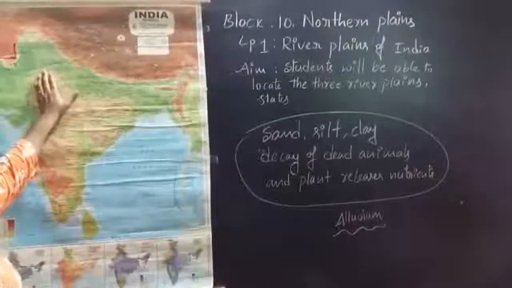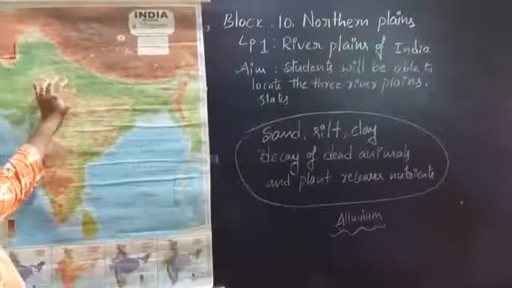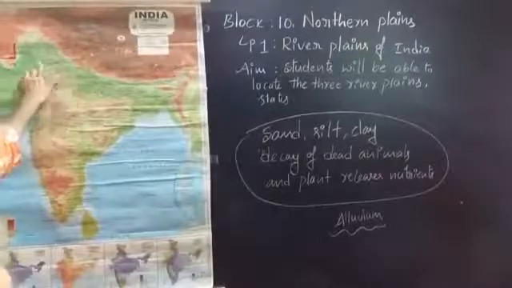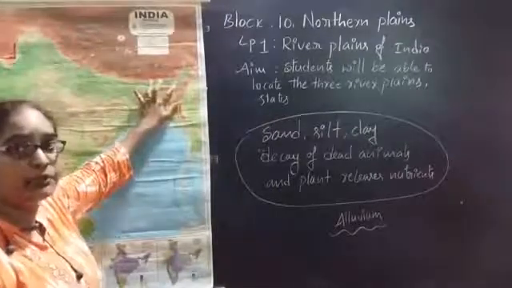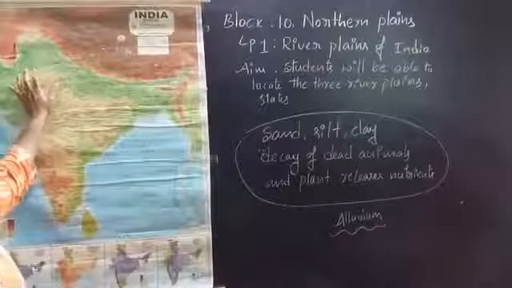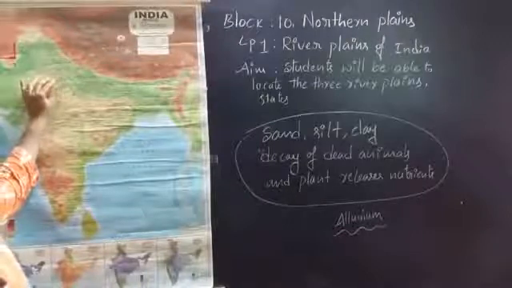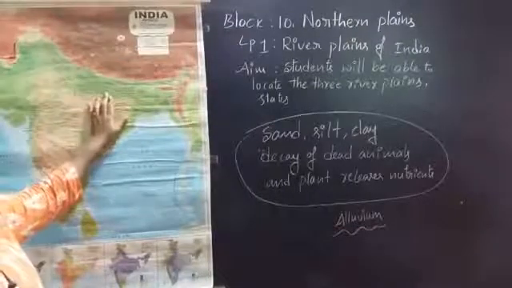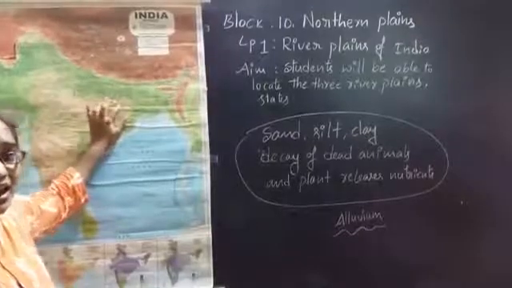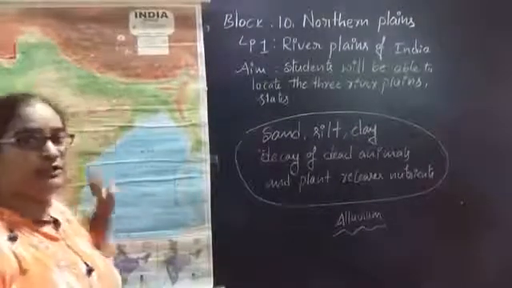And apart from this, what do we have here? A good water source. The Sutlej, Ganga and Brahmaputra rivers are the main ones here, and these three rivers provide water to all these areas. That's why the northern plains are good to grow crops.